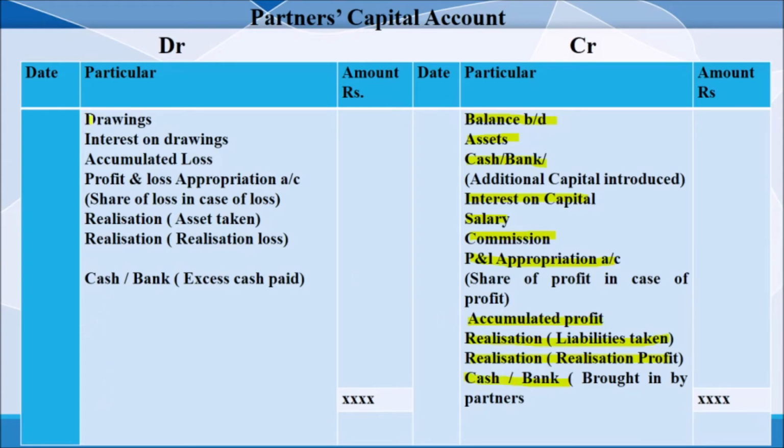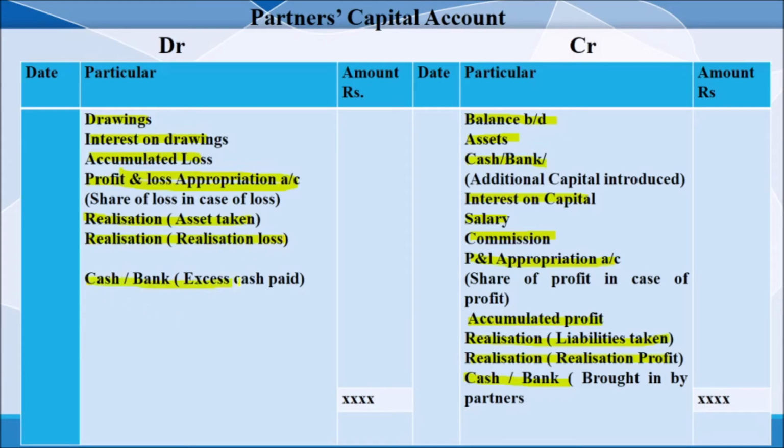And on the debit side, drawings, interest on drawings, all these things you know. Accumulated losses like profit and loss debit balance, advertisement suspense account, deferred revenue expenditure, all these things. Profit and loss appropriation loss amount. Realization: some assets taken over by the partner. That is noted in the realization account. The closing entry, the next entry, will be in the capital account. And if there is a realization loss, it will be transferred to the debit side.